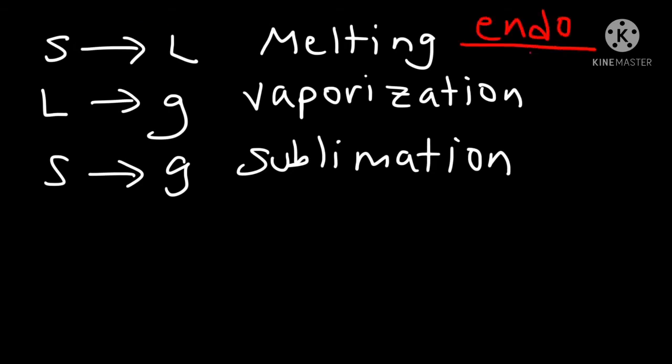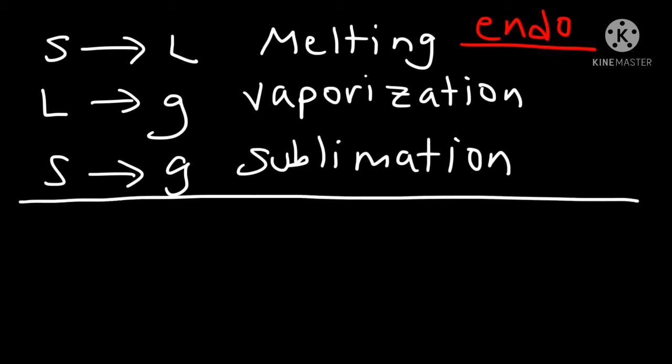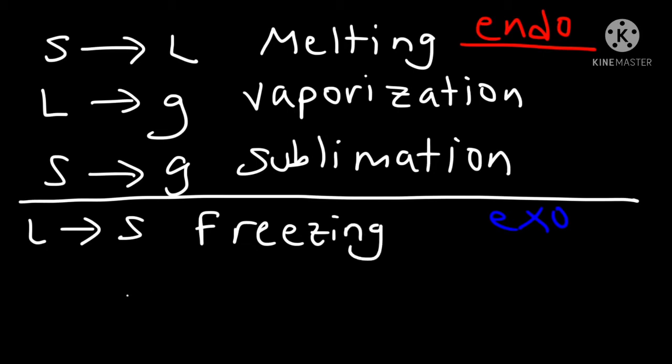If you observe, all these processes are changes of state of matter: melting, vaporization, sublimation. In all these situations, matter is absorbing heat, whether it is changing from solid to liquid, liquid to gas, or solid to gas.